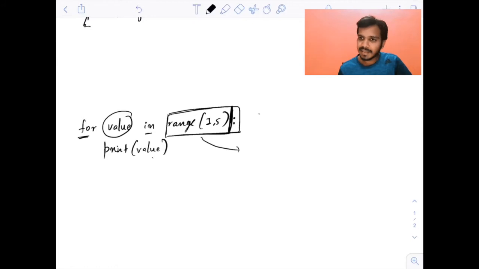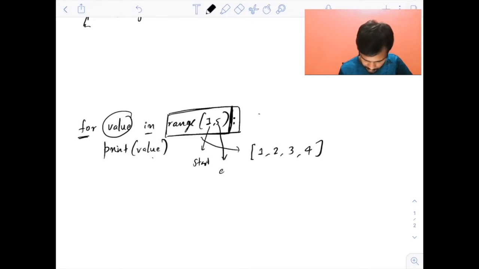You will wonder. Actually, this is very simple. This is similar to a list having numbers 1, 2, 3, 4. This is basically the start, and this is called the end. Range 1 comma 5 means start from the start number, 1, then go to 2, 3, 4, but the number 5 will not be there. Till end minus 1, all the numbers will be there.